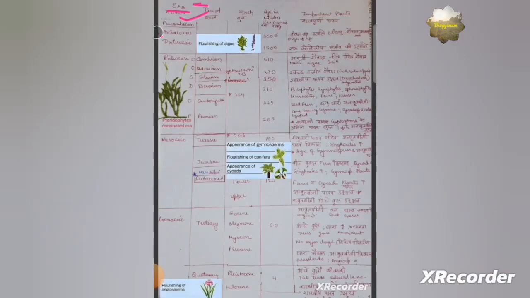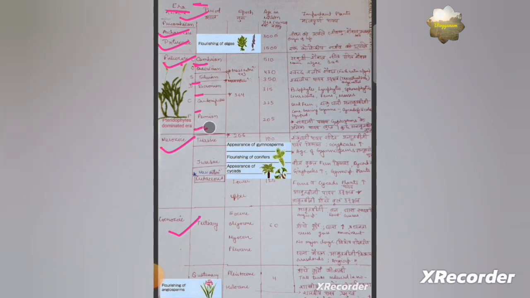Five major eras of the geological time scale include the Archaeozoic era, Proterozoic era, Paleozoic era, Mesozoic era, and the Cenozoic era. The Paleozoic era is divided into periods: Cambrian, Ordovician, Silurian, Devonian, Carboniferous, and the Permian.